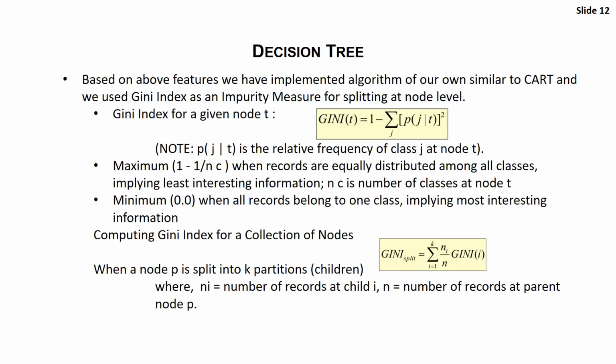The algorithm we have developed is constructed in a top-down fashion. The algorithm is our own implementation of the classification and regression tree algorithm. We have used cost complexity pruning to remove unreliable branches for improving accuracy.